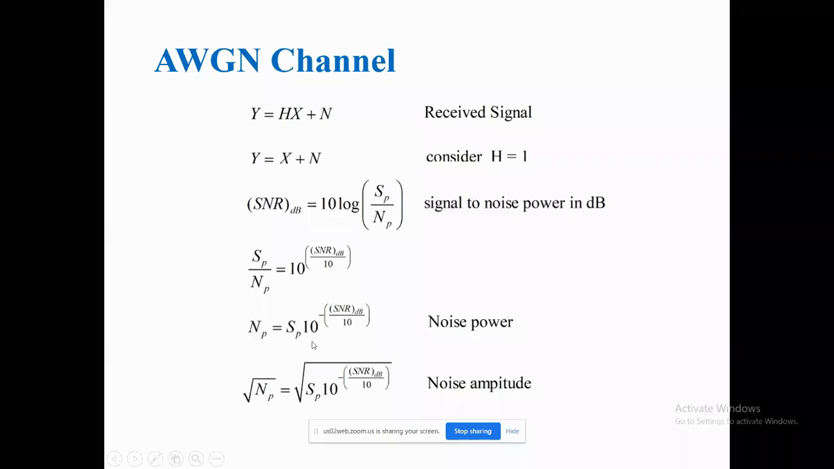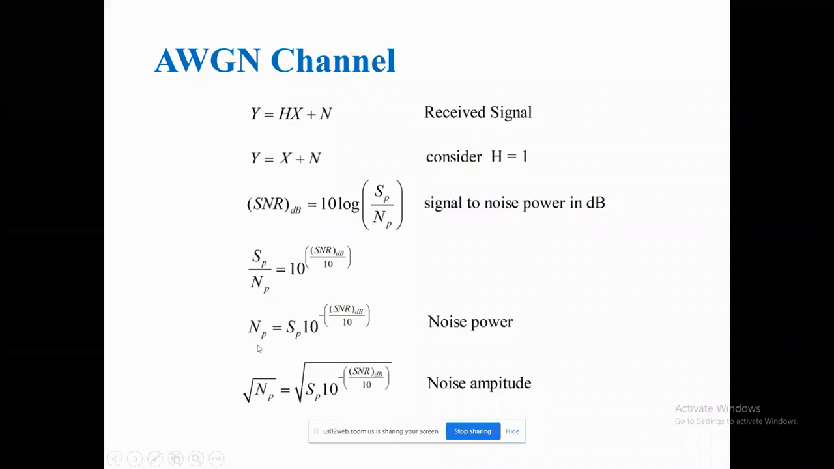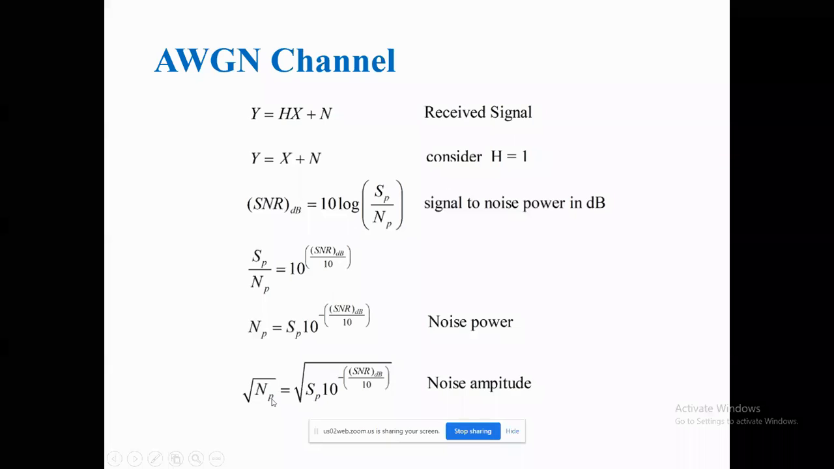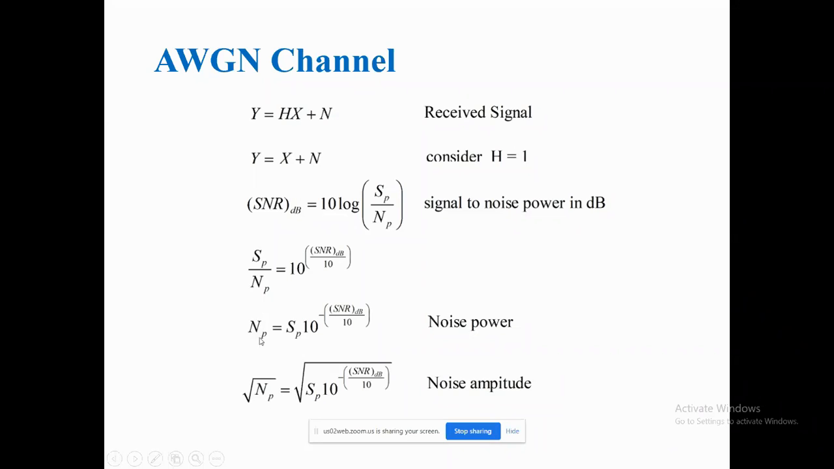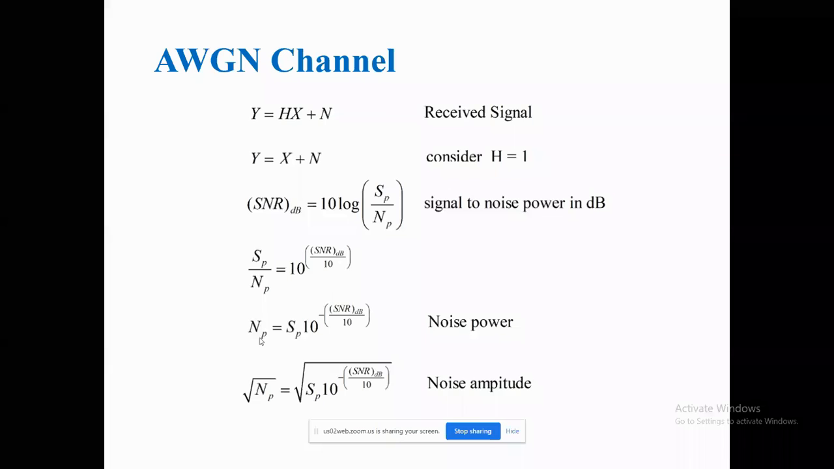Similarly, NP is the power of that particular noise. So what about its amplitude? Simply, the square root of NP is the amplitude. What is its power? Simply NP. So this is the formula you should remember. This is for a single noise power variable implementation.